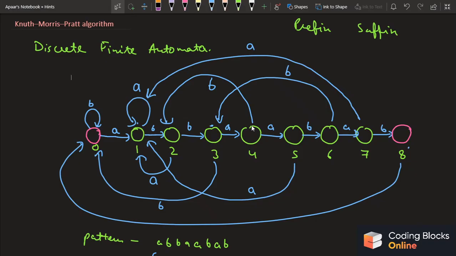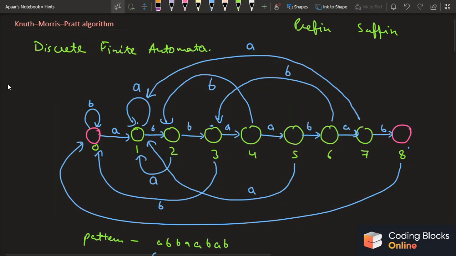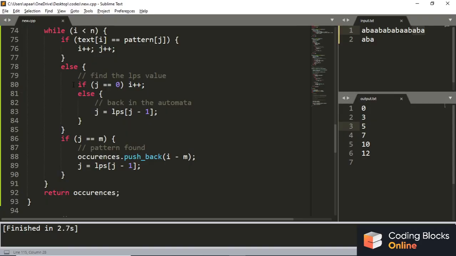So I hope you guys got it. Why did I start with the automata? Because it was really important to first make you understand why we are using the KMP algorithm, and after that we should see how I can make that KMP algorithm. If you see how I am doing so first, then you won't get that curiosity about why I am doing so. So that's why I explained it first.